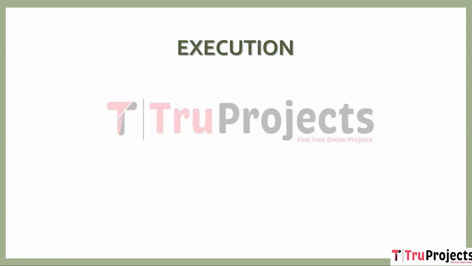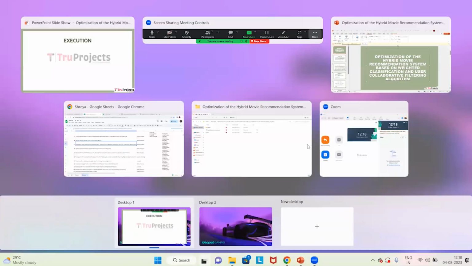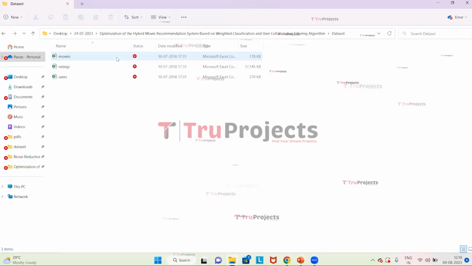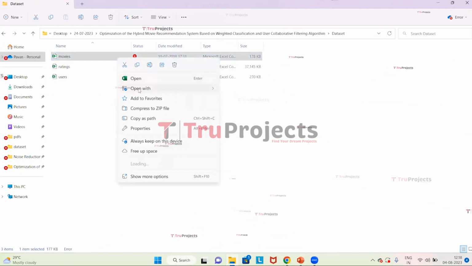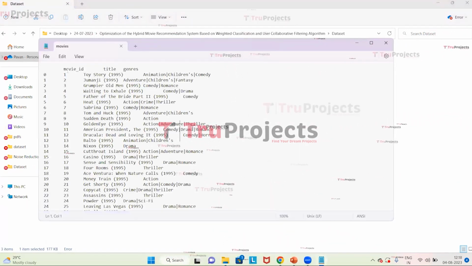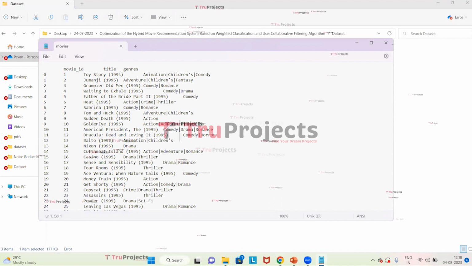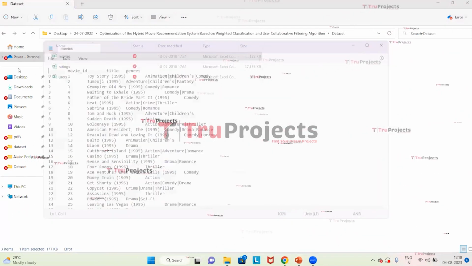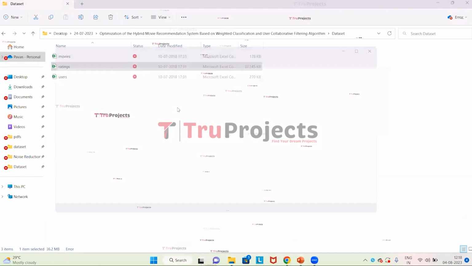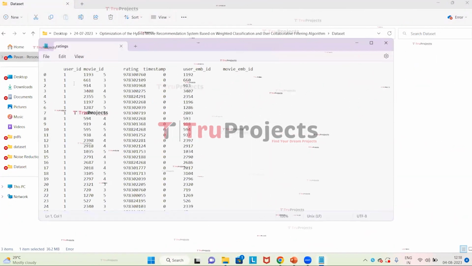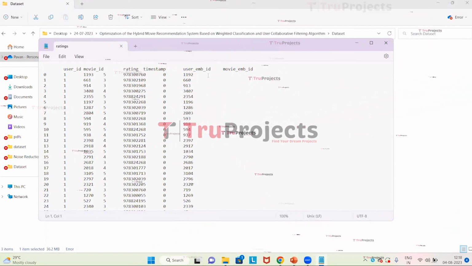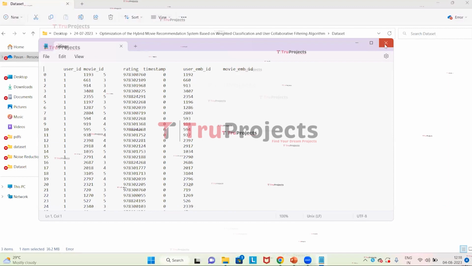For execution, first open the code folder. This is the code folder and this is the dataset folder in that, and this is the movie dataset. Here we have movie ID, title and genre as parameters. This is the rating data. Here we have user ID, movie ID, rating, timestamp, user EMB ID and movie EMB ID.